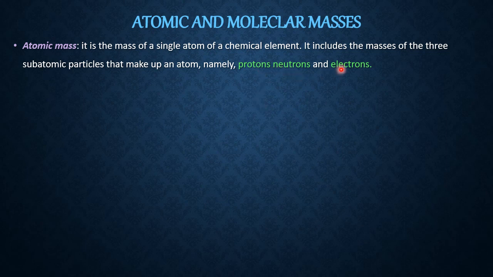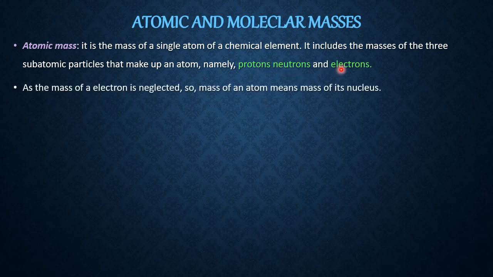Now this point is very important. Out of the three fundamental particles, we have also concluded in the previous class that the mass of an electron is so small, it is negligible. It is 1 by 1840 of the proton. Already the atom is small, and in that the proton is still small.